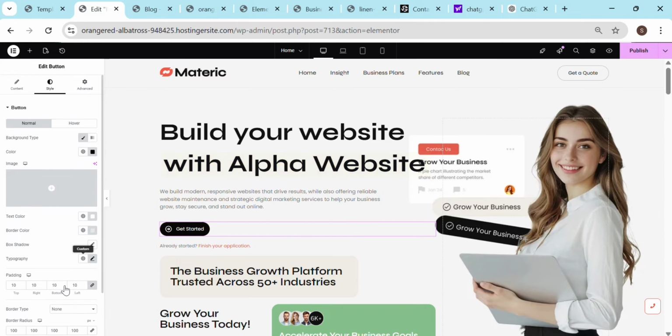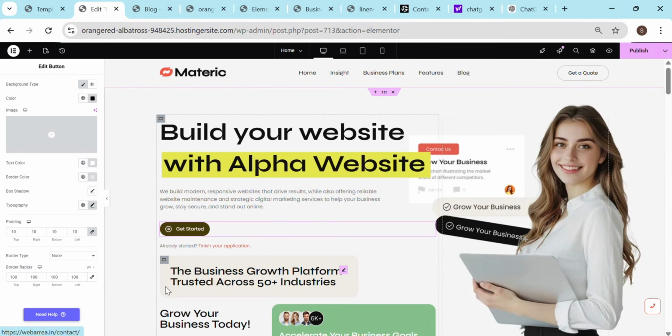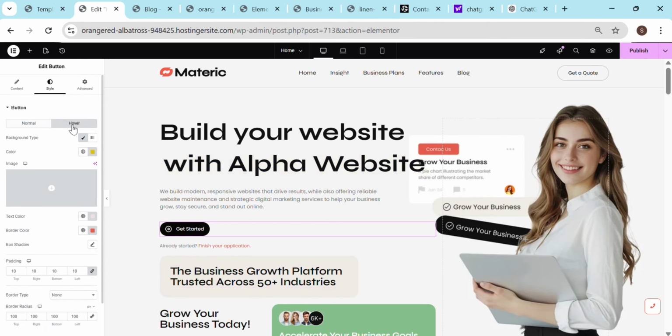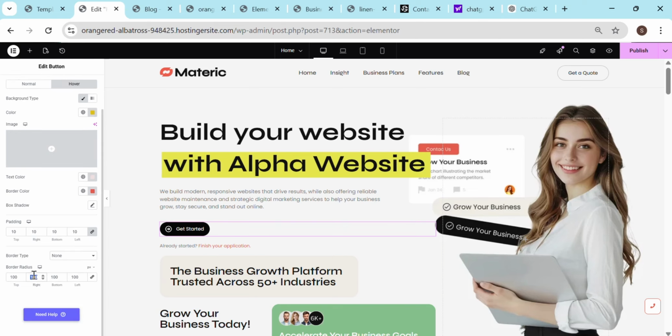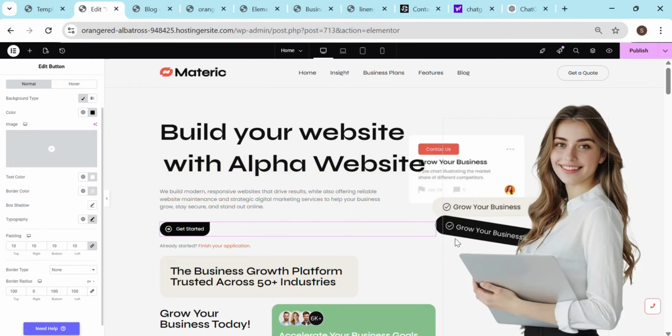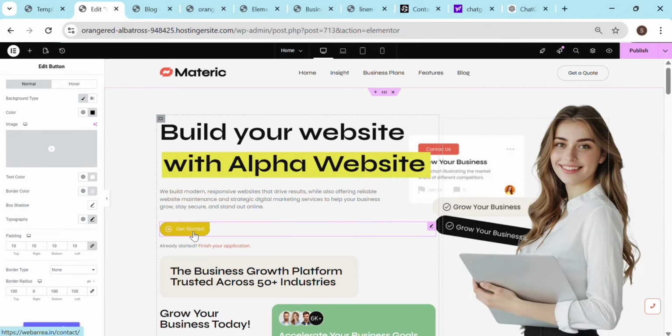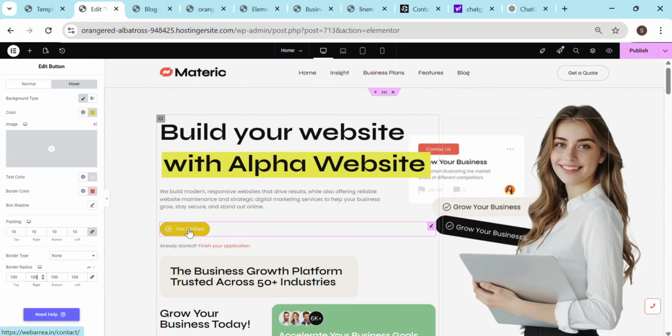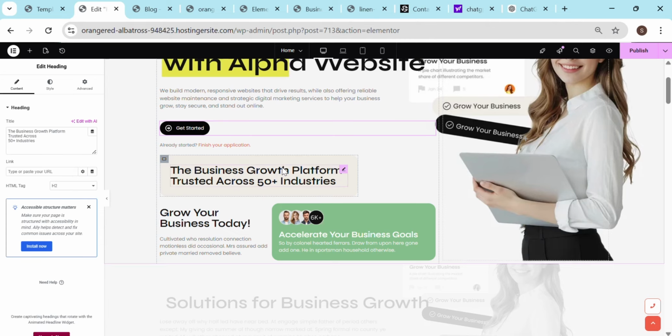Okay, so this is how the hovering and all changes. You can change this. In the normal case, this is how it looks. Once you're hovering over it, you can change it onto the right. You will do 0 and see, so now it is normal. Once you hover, the color is changing. So this is how you can change the button as per your interest.